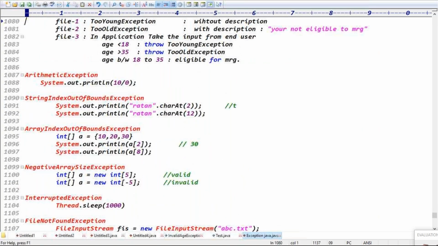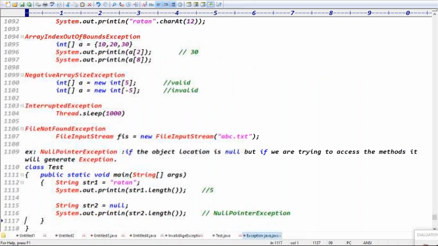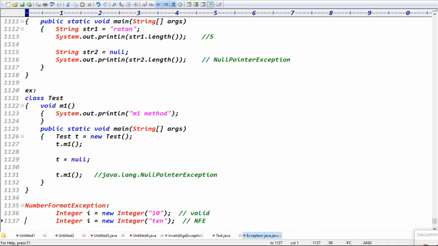These exceptions we will see again depending on the topic. Depending on the topic, you'll get multiple exceptions. That's all for today's class, and we'll meet in tomorrow's class. Tomorrow, without fail, try to attend the advanced Java class by 10 a.m. Your core Java class will be at 9 a.m.